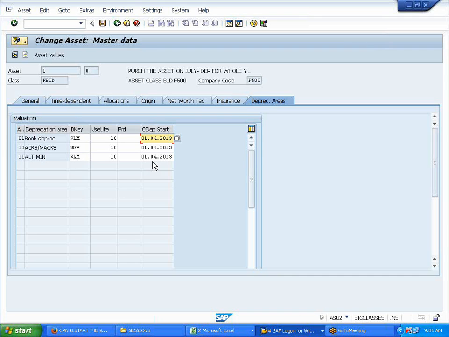That is a requirement. My first 6 months are from April to September, because our fiscal year is from April to March. We set it up.